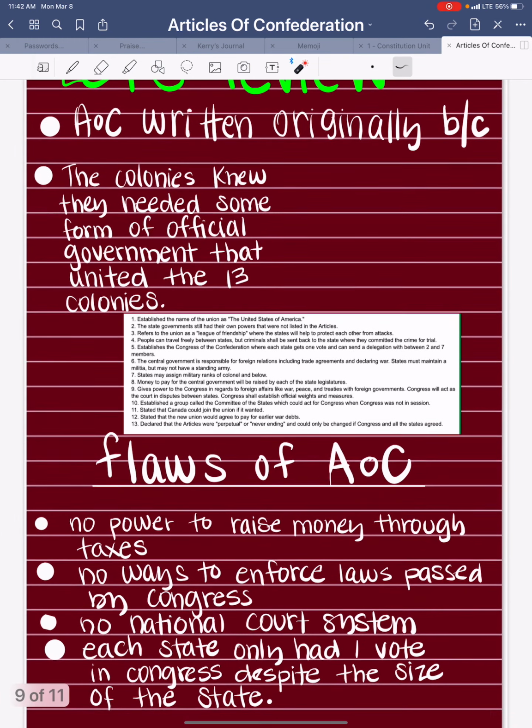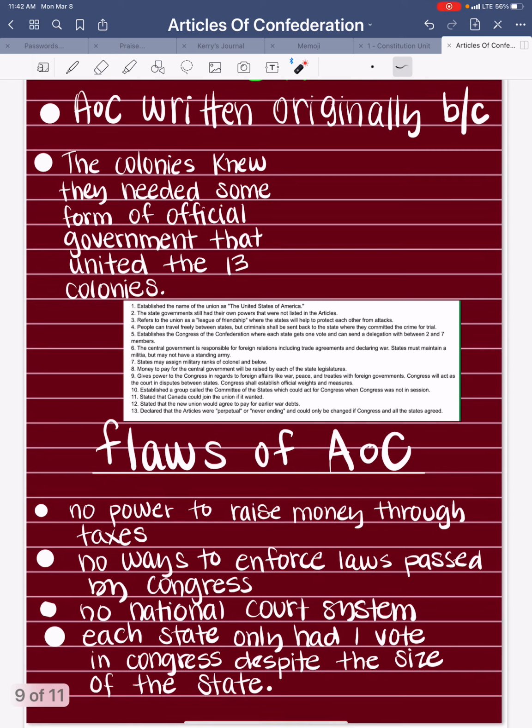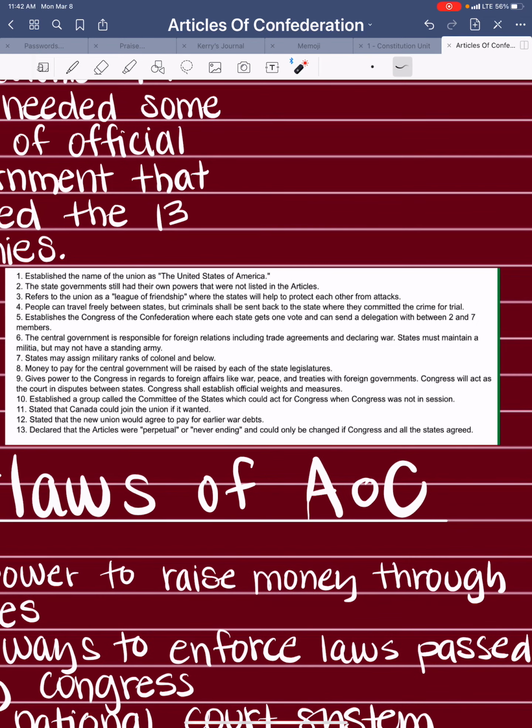Let's review. AOC was originally written because the colonies knew that they needed some form of official government that united the 13 colonies, meaning it brought them together. Here are the 13 articles. Establish the name of the Union as the United States of America.